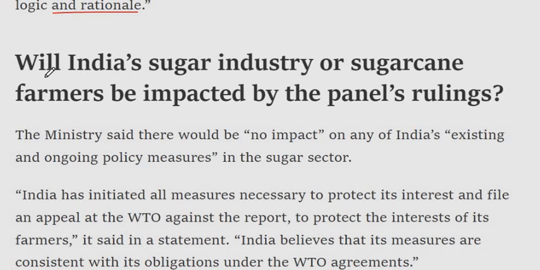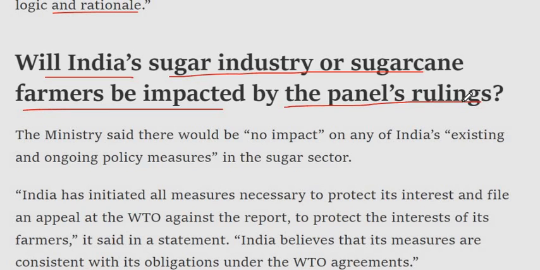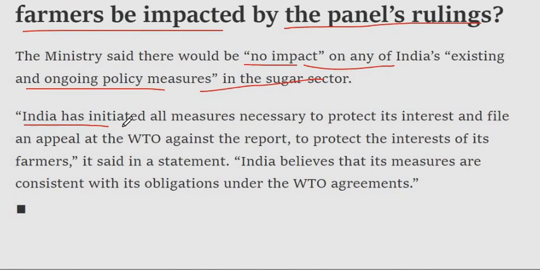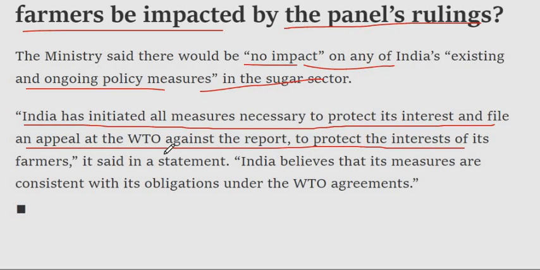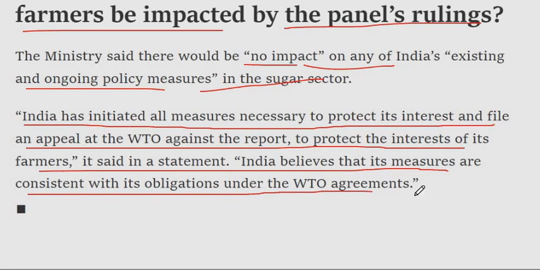Will India's sugar industry or sugarcane farmers be impacted by the panel's rulings? The ministry said there would be no impact on any of India's existing and ongoing policy measures in the sugar sector. India has initiated all measures necessary to protect its interest and file an appeal at the WTO against the report, to protect the interests of its farmers, it said in a statement. India believes that its measures are consistent with its obligations under the WTO agreements.